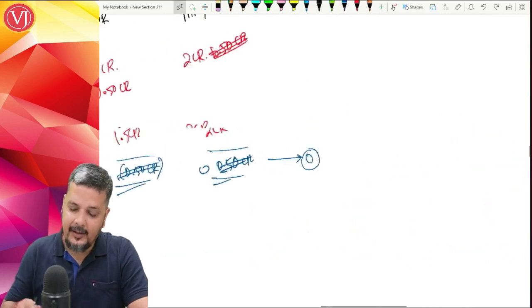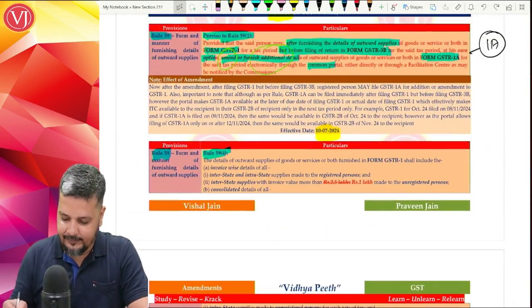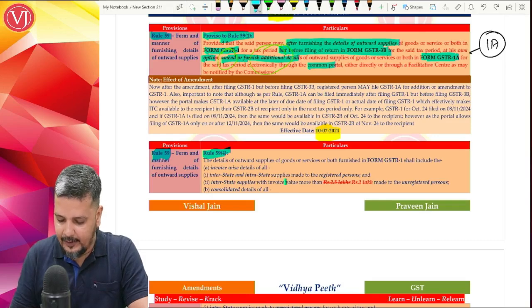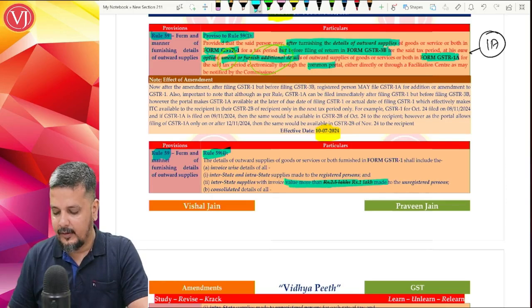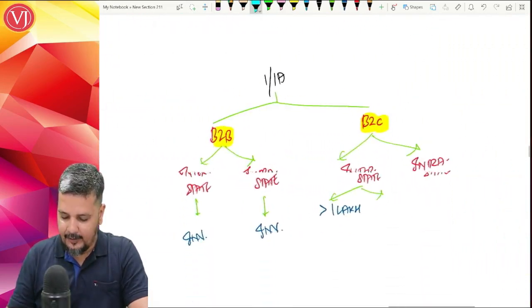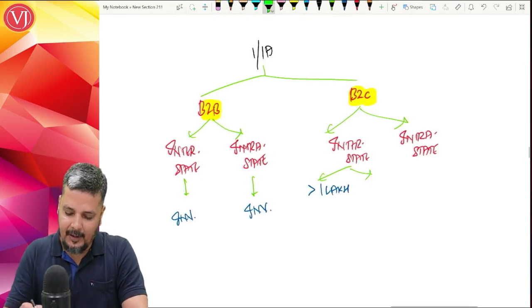So earlier the limit for reporting B2C interstate invoice wise was applicable where the invoice value was more than 2.5 lakhs. Now that is reduced to 1 lakh. So that is the amendment that we are talking about.